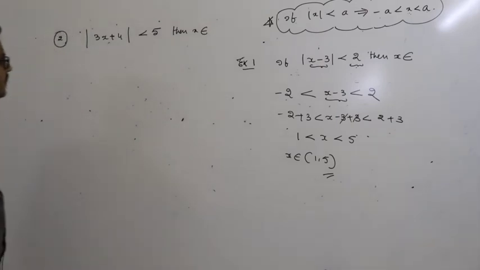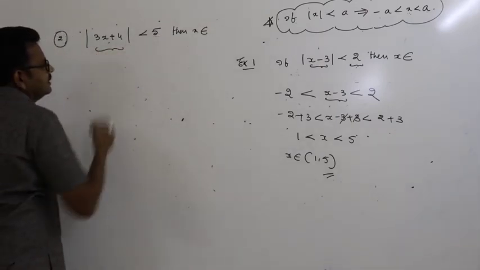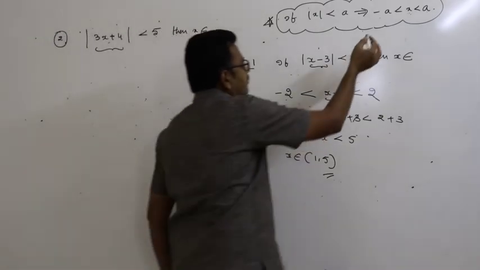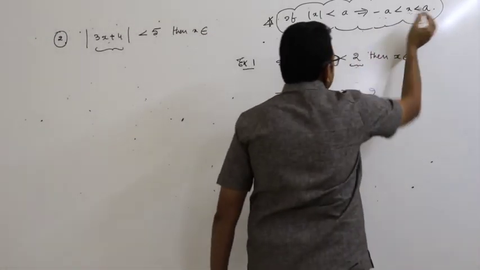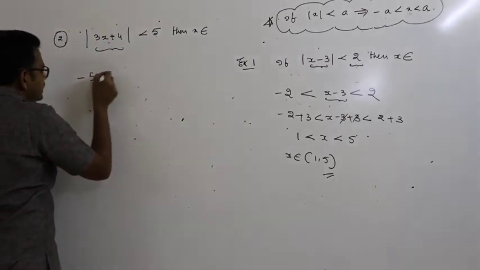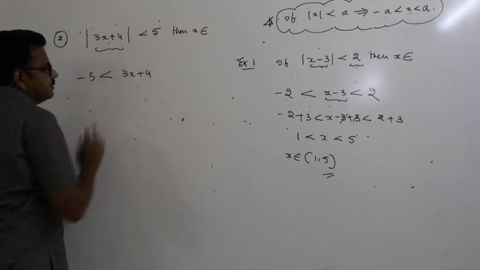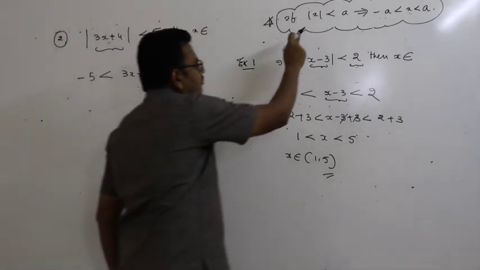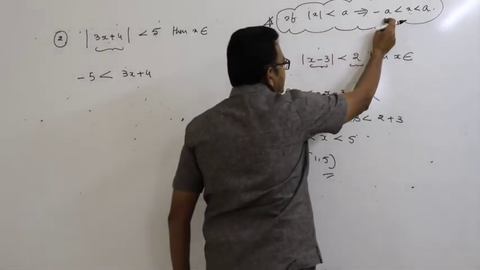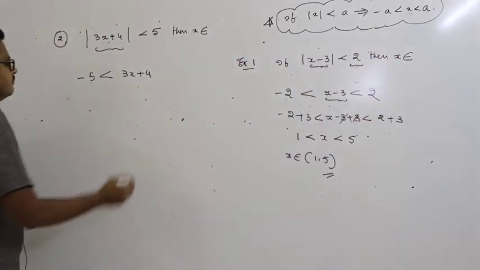According to the definition, this is mod x less than a, so minus a is less than x is less than a. That is minus 5 is less than 3x plus 4 less than 5. Again, don't put mod.